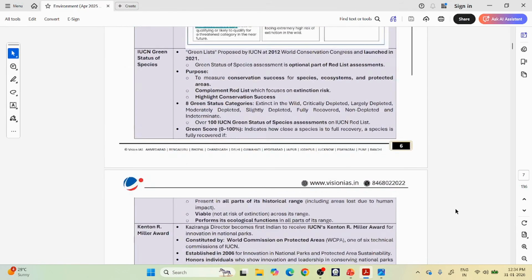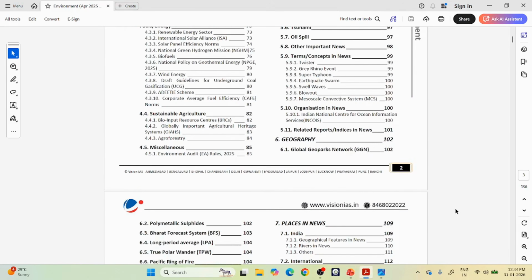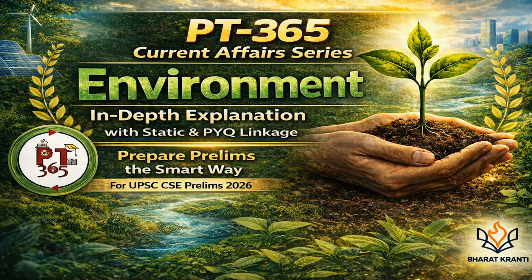Our approach is very simple and very clear. We explain every important line of the PT-365. We link current affairs with static concepts wherever required. We connect topics with previous year UPSC questions wherever relevant. So this is not just reading the PDF. This is learning how the UPSC expects you to read the current affairs.